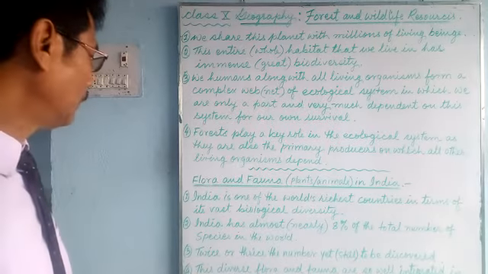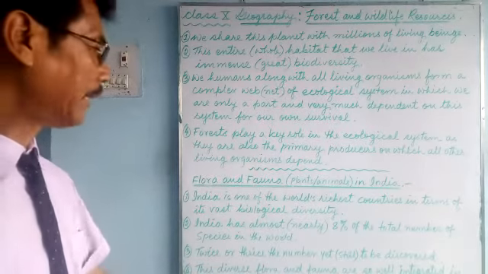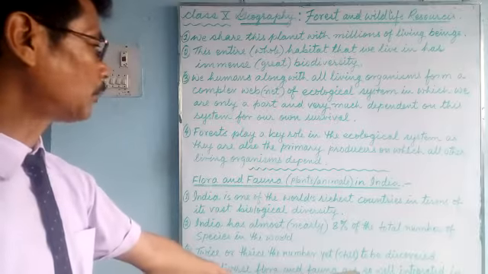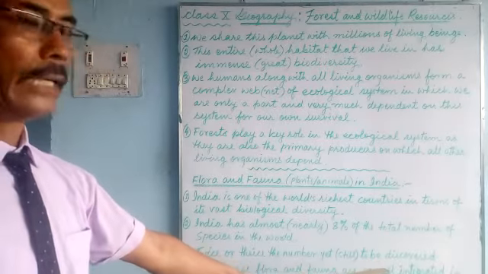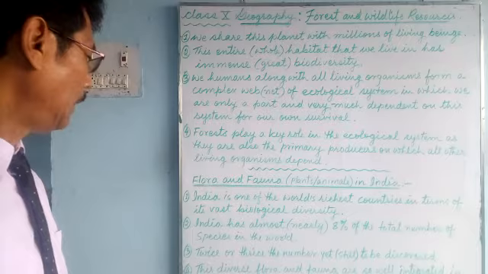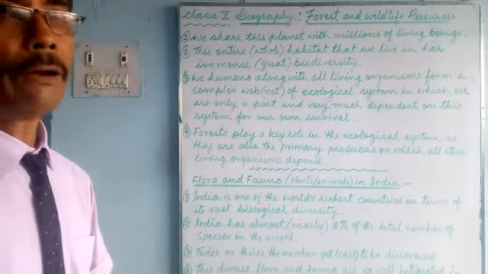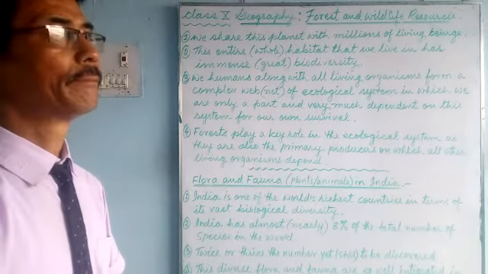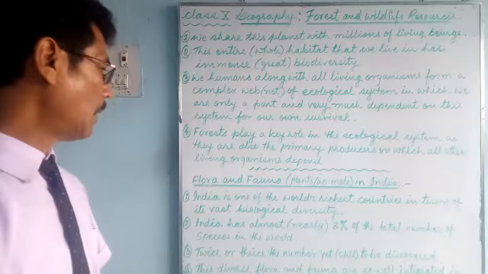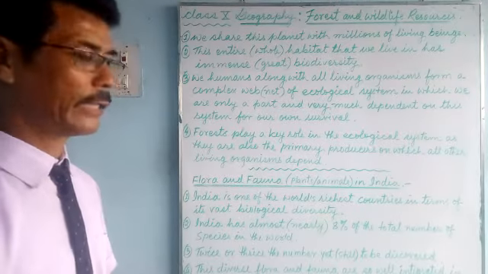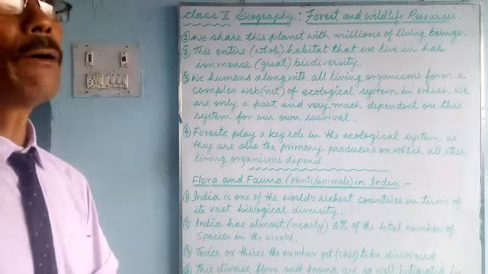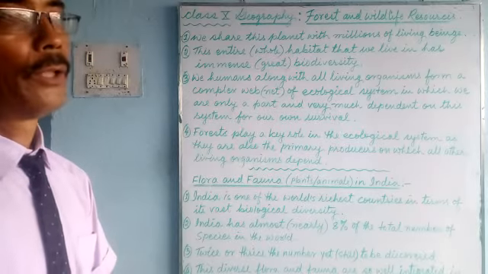Number four, these diverse plants and animals, or flora and fauna, are so well integrated and interlinked in our daily life. But now they are under great stress. They are under threat.